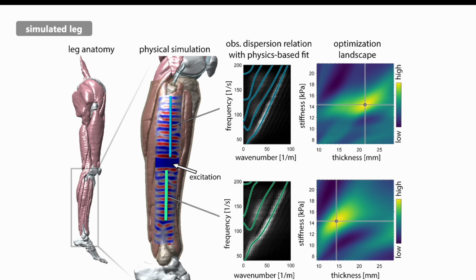Now, let's talk about the anatomically accurate simulated leg. This experiment challenges our method because anatomical geometry is messy and deviates from some of our idealized assumptions. First, we look at two general regions, the upper calf and lower calf. Our method accurately recovers the correct stiffness and gives thickness values around the true average values in each region.